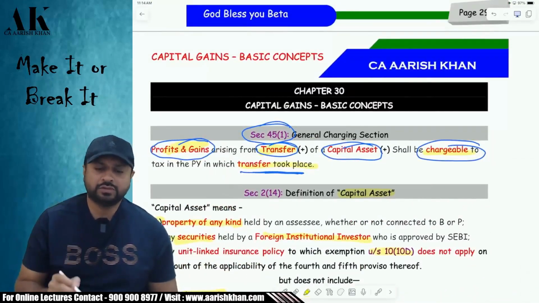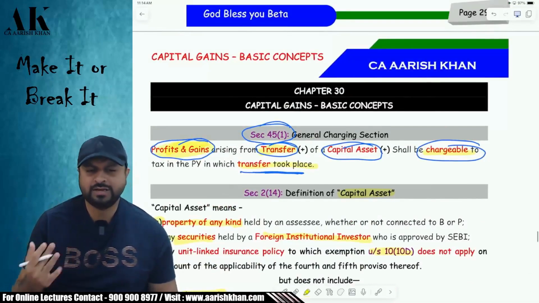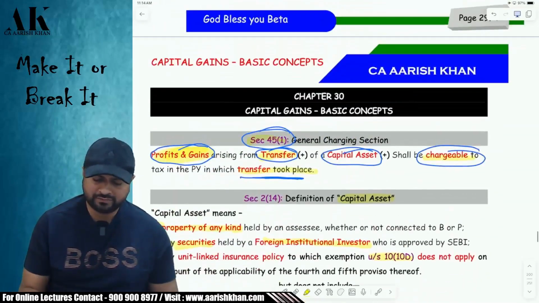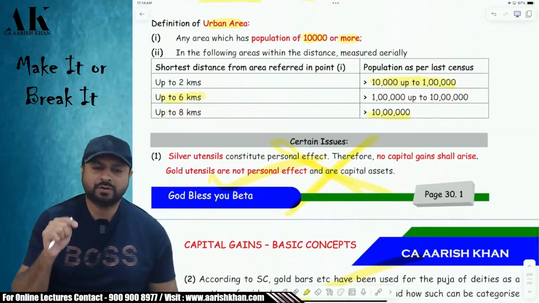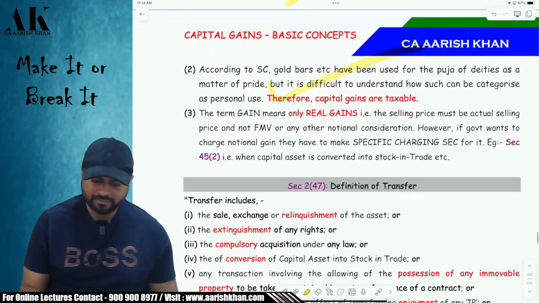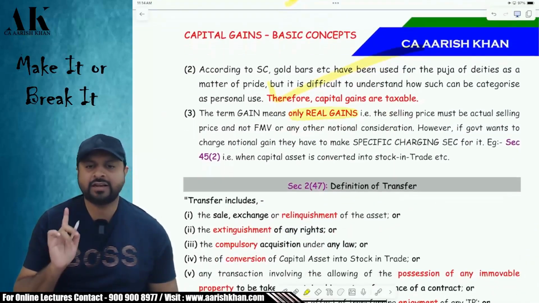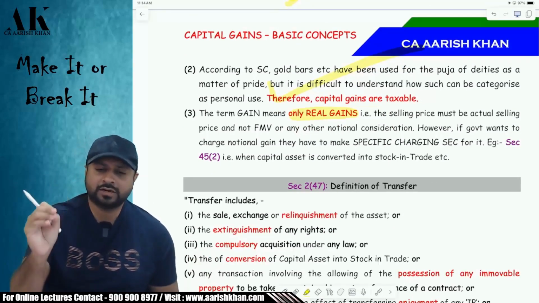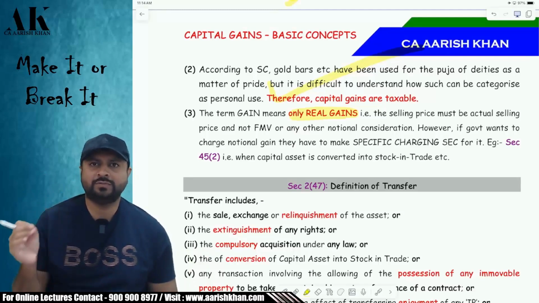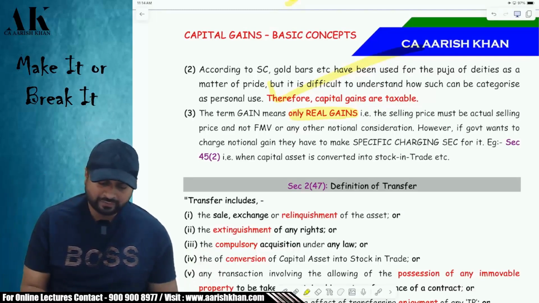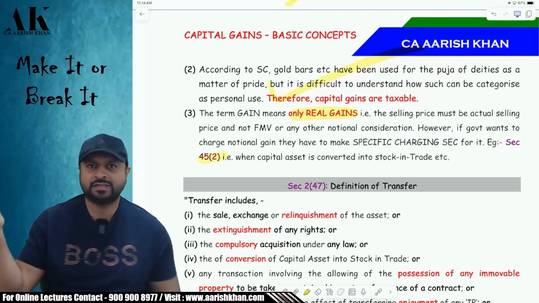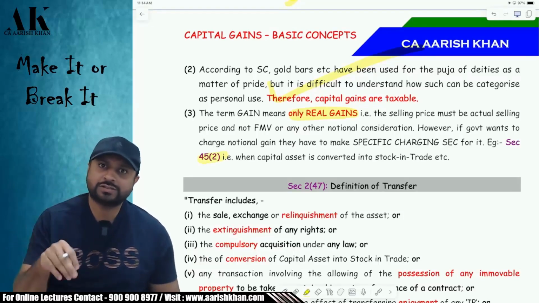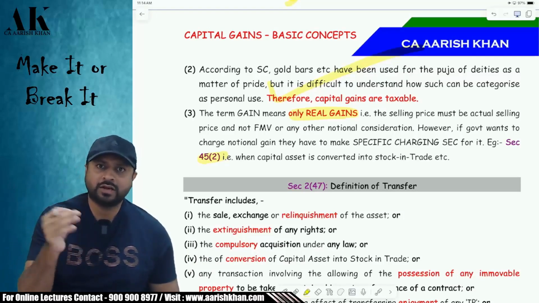Now coming to the main charging section once again. Capital gains, if you want to charge, there has to be profits and gains. What do I mean by the term profits and gains as per section 45(1)? If you want to cover profits and gains under 45(1), then your profits and gains are supposed to be real gain. It should not be notional gains. Notional gain cannot be charged under 45(1). For notional gains, you have to make a separate charging section like 45(2), etc. There are many charging sections where you are charging notional gains because they are not getting covered under 45(1).